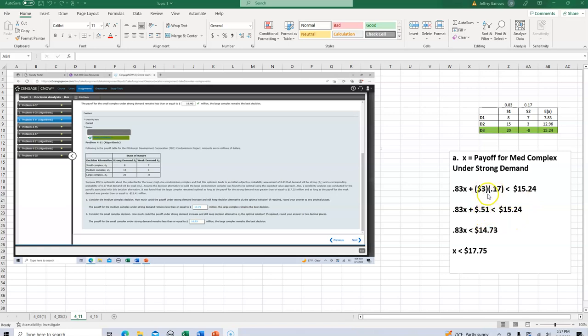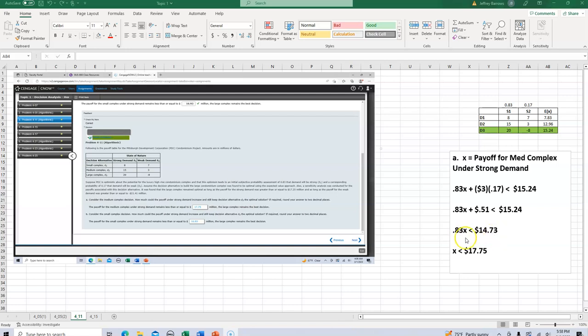I just multiplied 3 times 0.17, which gives me 0.51. Then, remember the old algebra step, treat this as an equality and subtract 0.51 from both sides. So I have 0.83x is less than almost $14.75 million.